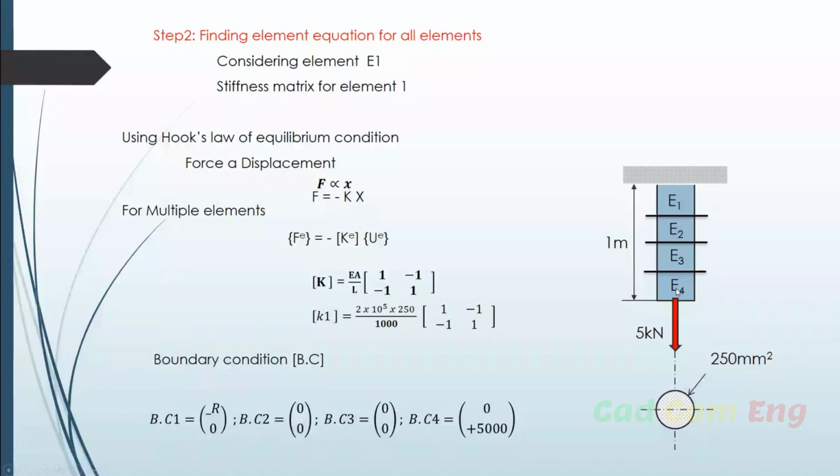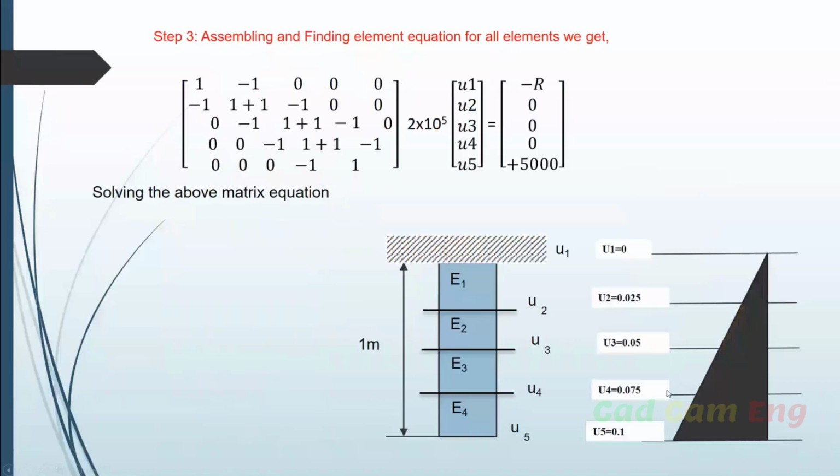At element 4, at one end there is no force, and at the other end we have a force, 5000. So applying these boundary conditions in the matrix, we can find out the deformation. This is the calculation. Using the matrix method, we can find out the deformation.